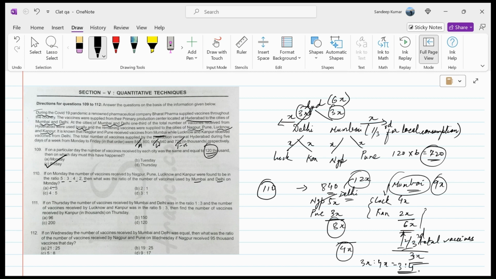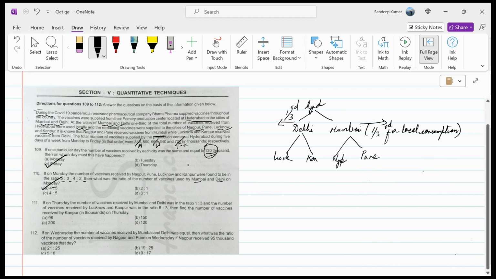So the answer would automatically be, okay, sorry. This was Delhi. This is Mumbai. Sorry for this mistake. So it is 4 is to 3. The answer.